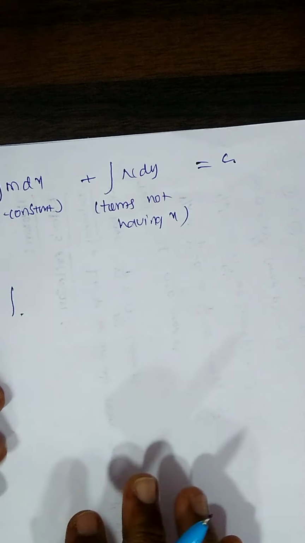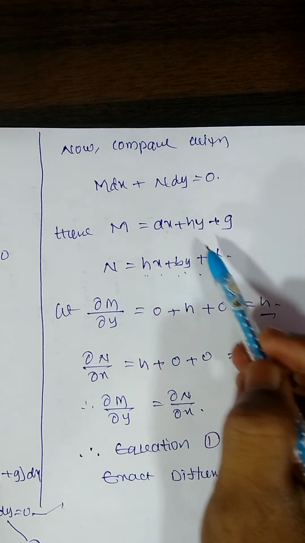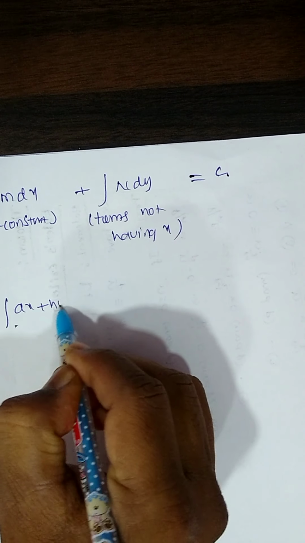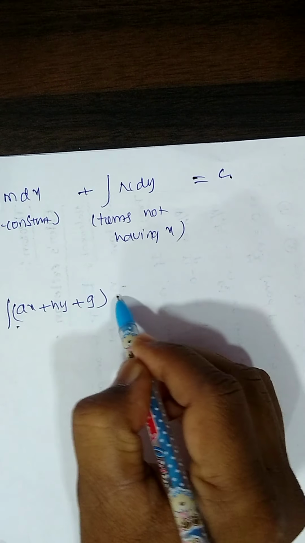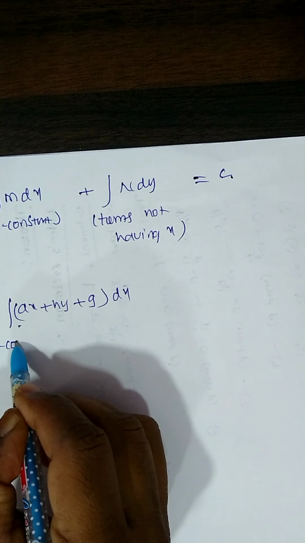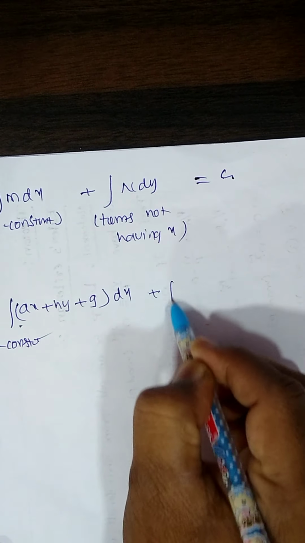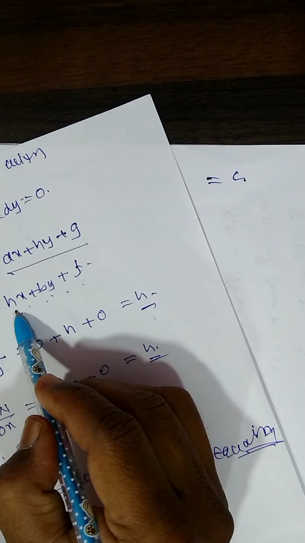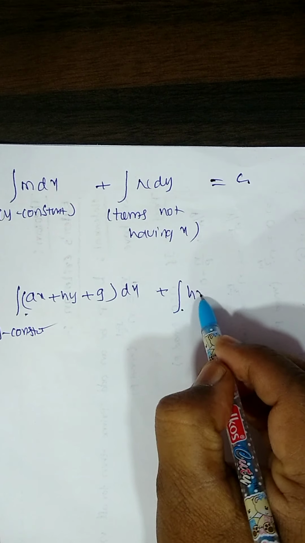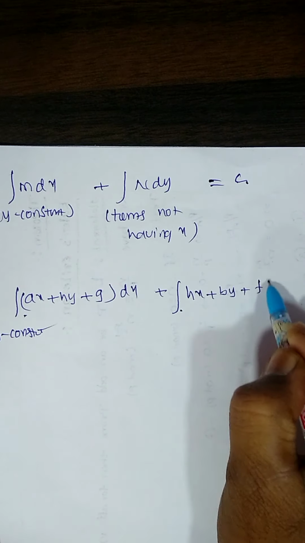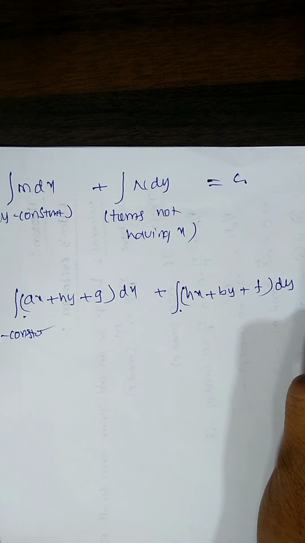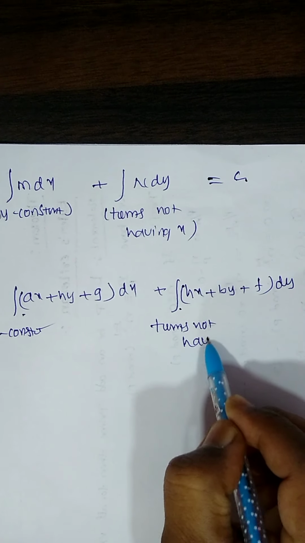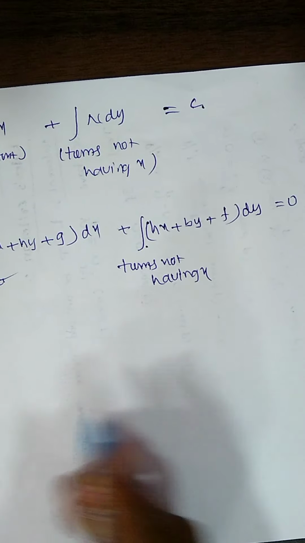Now what is the M value here? M is ax plus hy plus g, so integration of (ax plus hy plus g) dx, y constant, plus terms of N not having x. N is hx plus by plus f. Terms not having x means we remove hx, and the remaining is (by plus f) dy, equal to c.